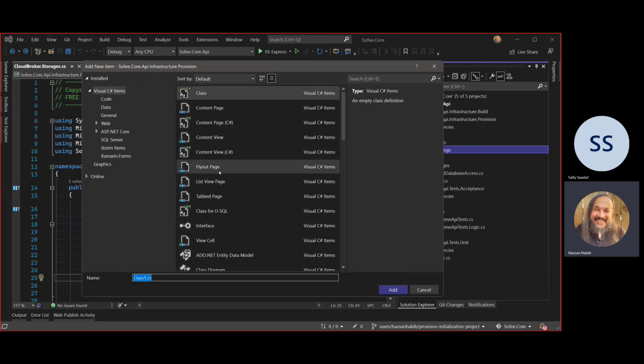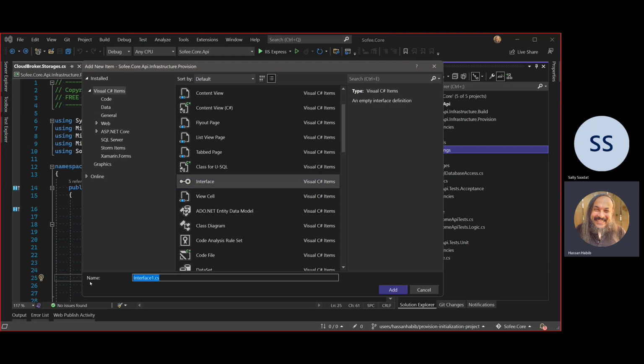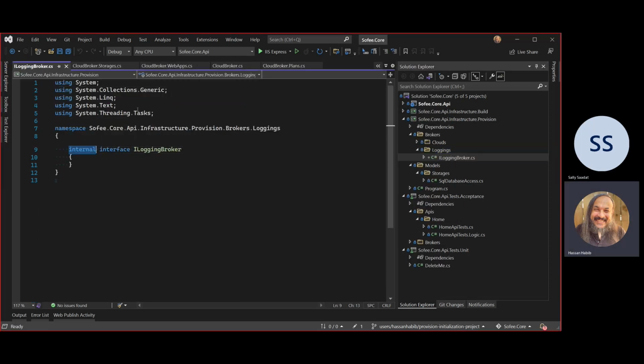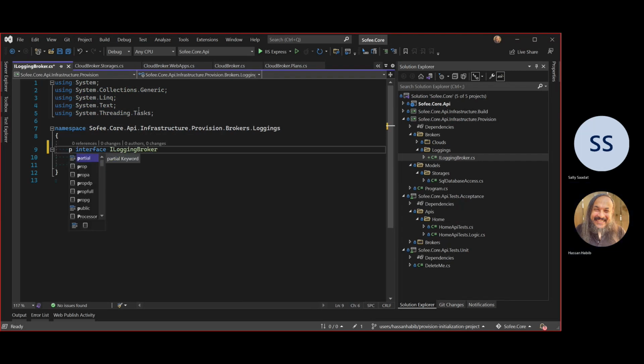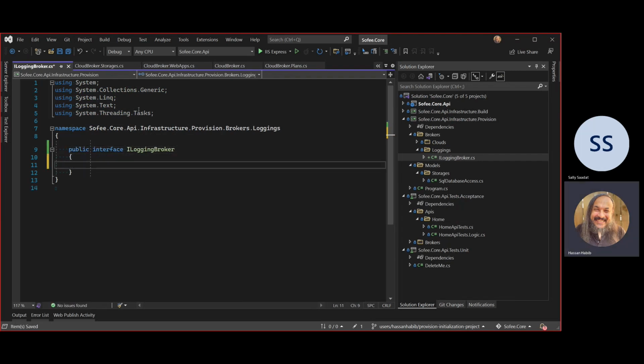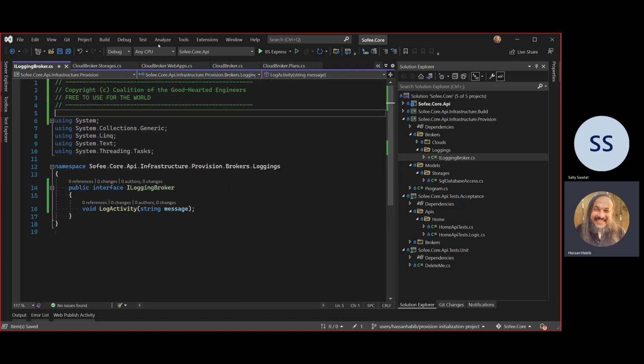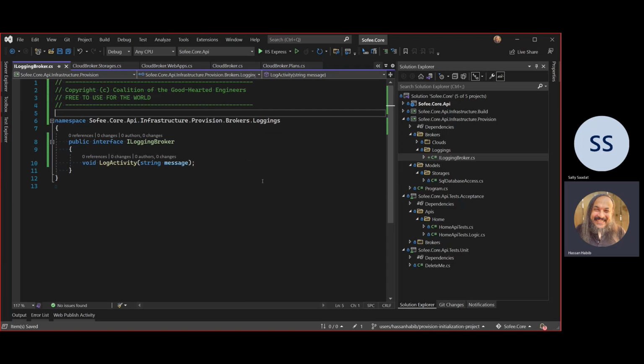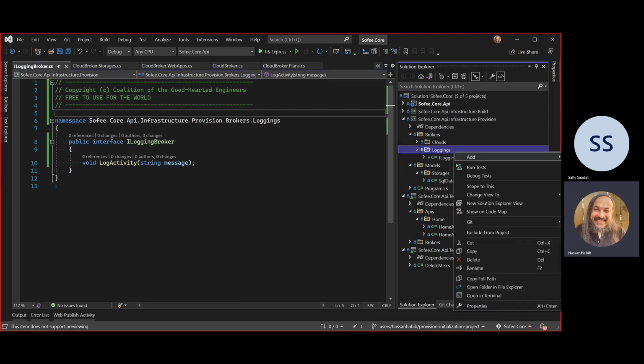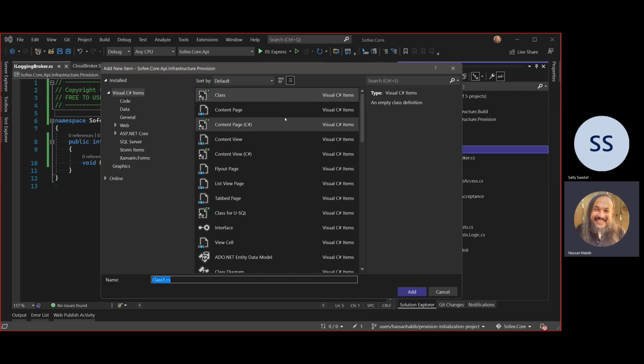So we're just going to create a simple interface in here. I'm going to say ILoggingBroker. And this logging broker is just a simple public interface. And all it has is something called LogActivity, and I'm just putting a message in here. That's all that it does. It's not doing much. Remember, this is an infrastructure project. Does it really need tests? That'd be super meta to write unit tests for provisioning projects. It's kind of weird, but if someone wants to go to that extent, all power to them.